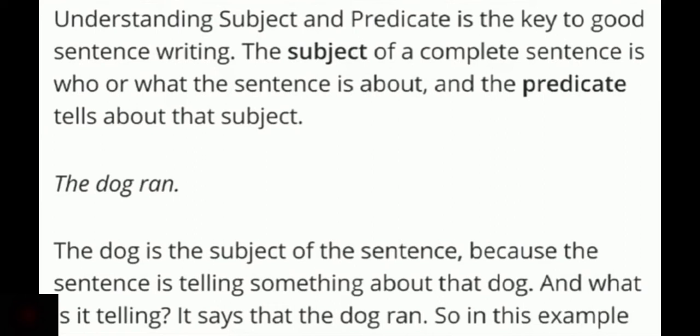The dog is the subject of the sentence because the sentence is telling something about the dog, right? The dog is the doer of an action, so it is subject. And what is it telling? It says that the dog ran. Ran is the action part of the sentence, so it is predicate.